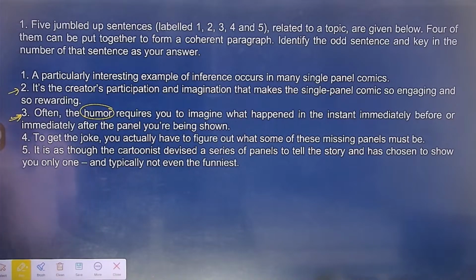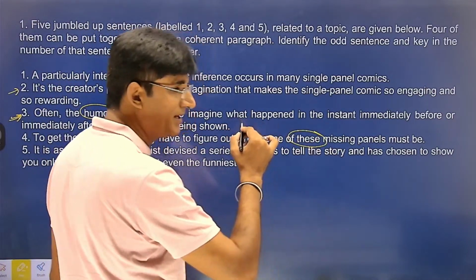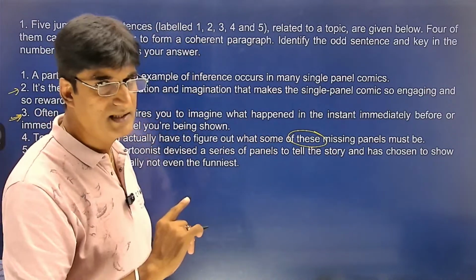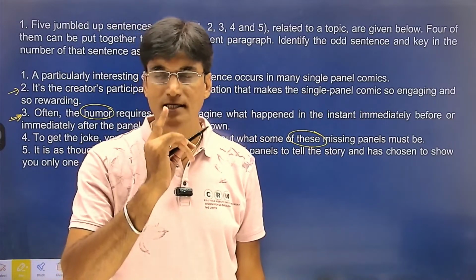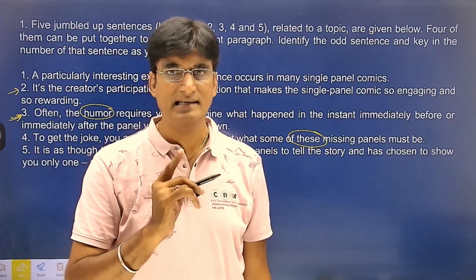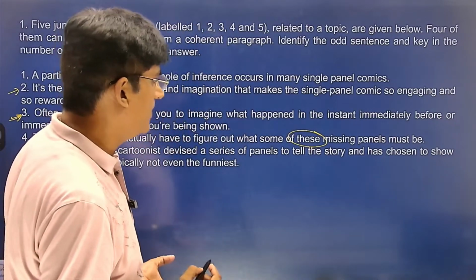Understand. Fourth, to get the joke, that means again to understand that humor, you actually have to figure out what some of these missing panels must be. So when I say students, some of these missing panels, what does these refer to? Always remember, in odd one out, or in para jumbles, the most important thing is to focus on pronouns. So in the fourth sentence when I say these missing panels, which one?